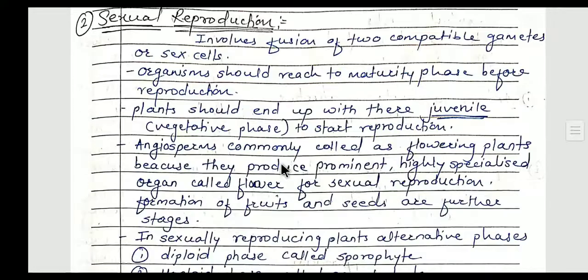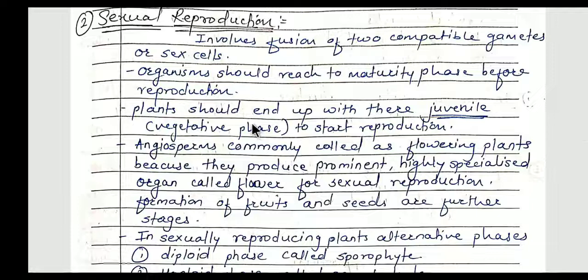An organism should not reach the maturity phase before reproduction. If the organism reaches maturity before growth is complete, the young one formed by reproduction is not genetically and morphologically identical to its parents, or that particular species may have a deficiency and may suffer from diseases. That's why it is necessary that whenever an organism is going to reproduce, it should reach maturity after the growth phase, not before that.